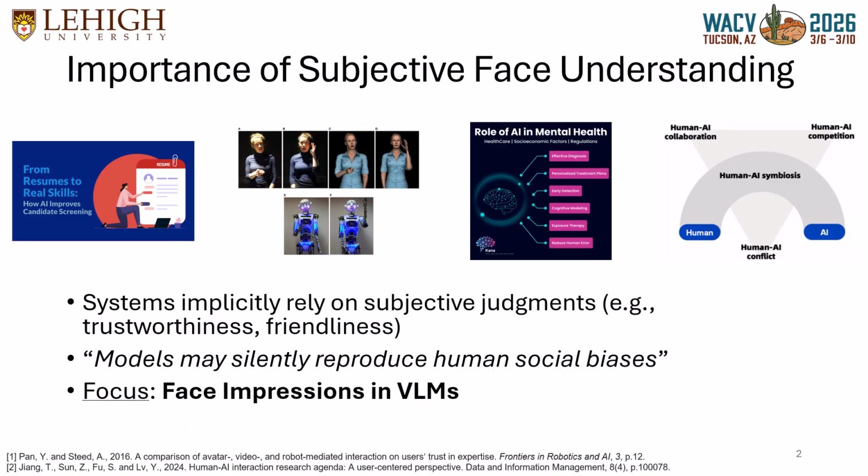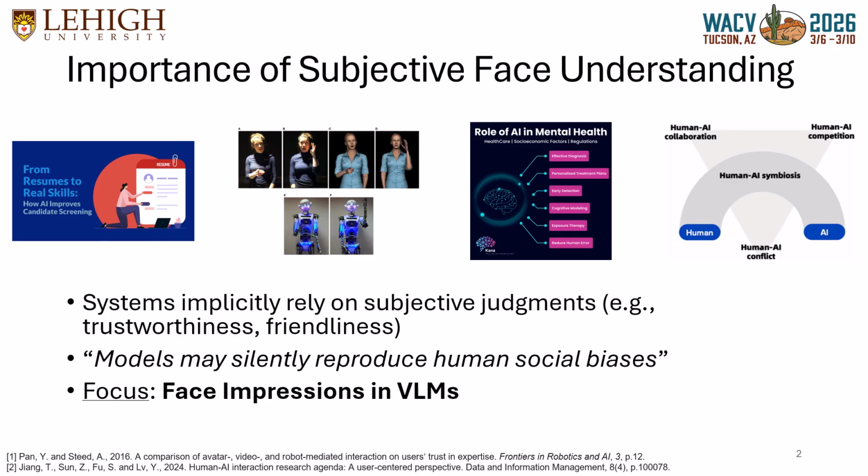Vision language models are increasingly being used to reason about people, not just objects. In practice, this shows up in hiring tools, social robots, mental health monitoring, and human-AI interaction systems. Even when these systems don't explicitly predict traits, they often implicitly rely on subjective judgments. The core risk is that these judgments are not neutral.